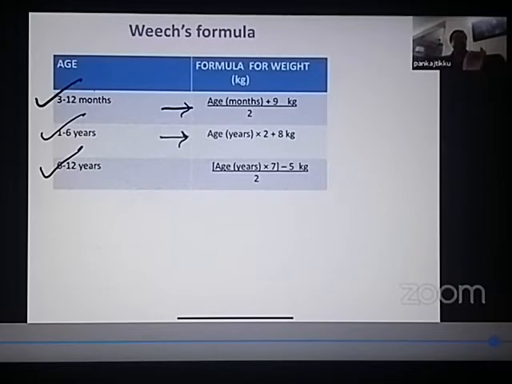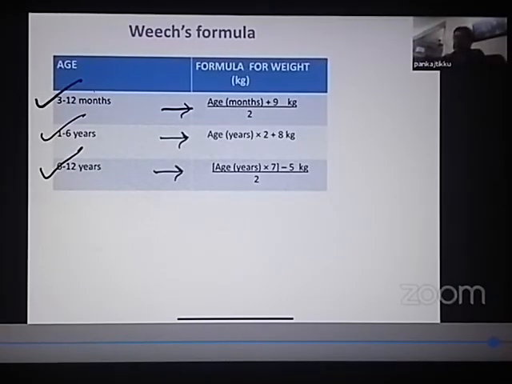And if the child is between 6 to 12 years, the formula that we use for calculating the weight is (age in years x 7 - 5) / 2 kgs. So just quickly repeat: what is the formula for a child between 3 to 12 months? (Age in months + 9) / 2 kgs. Between 1 to 6 years? Age in years x 2 + 8 kgs. Between 6 to 12 years? (Age in years x 7 - 5) / 2 kgs.